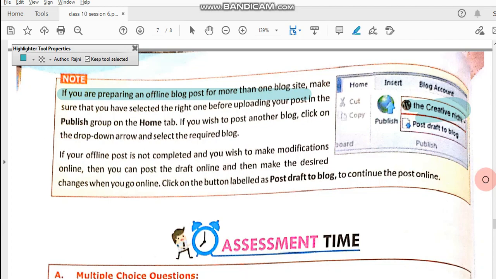That's it. So children, I think you have understood how to create an offline blog. It is nothing, just install a software and start writing step by step. It is very easy. You can practice also. If you don't, just read the steps, you will be able to understand. So we'll do the exercise in the next one.